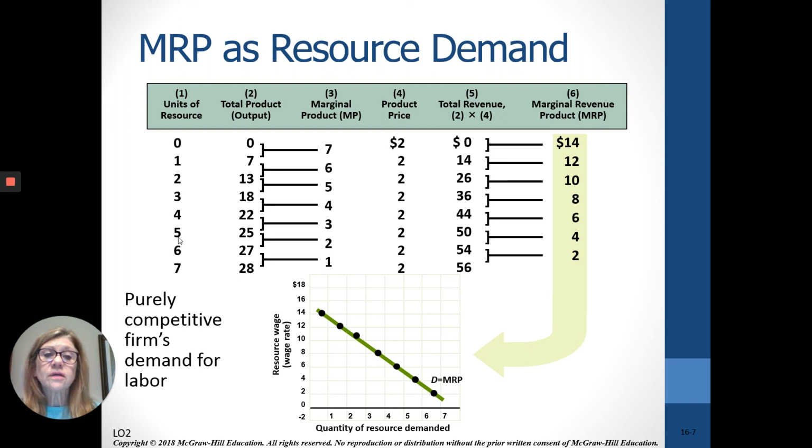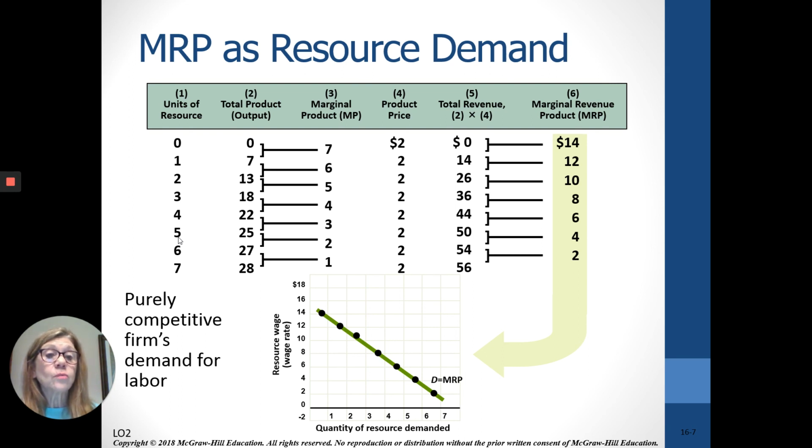So now let's look at column 5, which is column 2 times column 4, just the total product times the price. 7 times 2 is 14. 13 times 2 is 26. 18 times 2 is 36. 22 times 2 is 44. And so on. Our total revenue is going up.